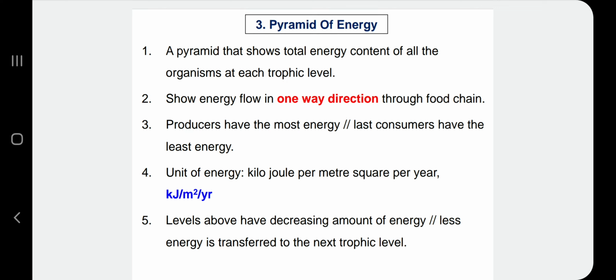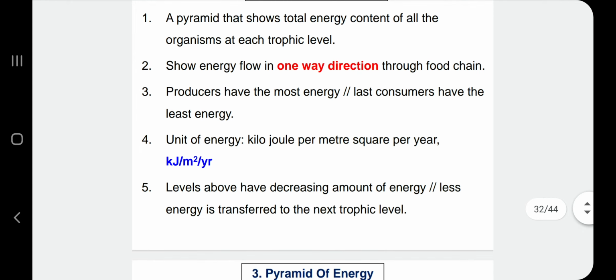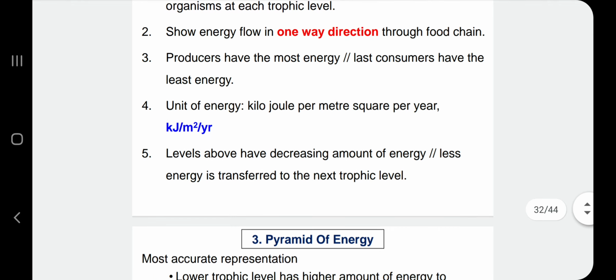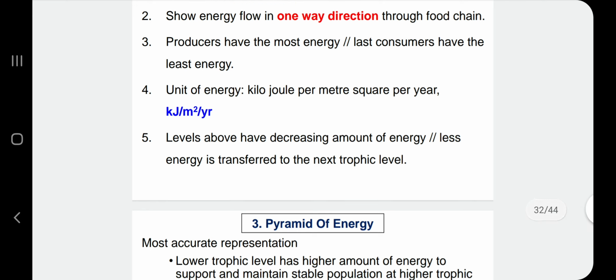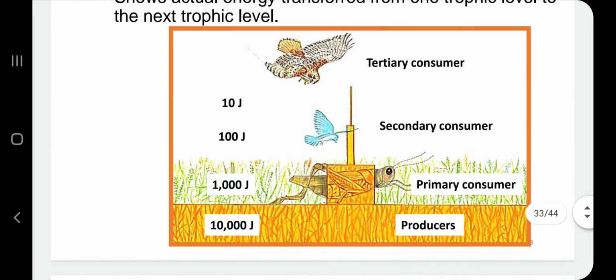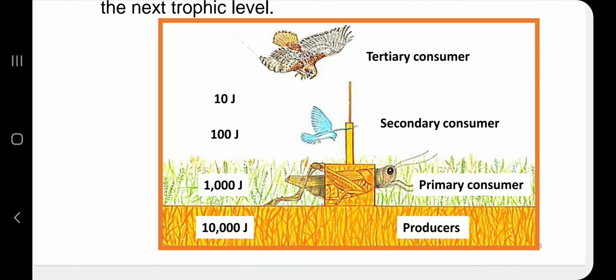And then pyramid of energy, usually we use kilojoule, unit dia kilojoule per meter squared per year. And then levels above have decreasing amount of energy ataupun less energy is transferred to the next trophic level. Okay, contohnya macam ni lah. Katakanlah producer dah dapat daripada sunlight, so producer dapat 10,000 joule, okay.